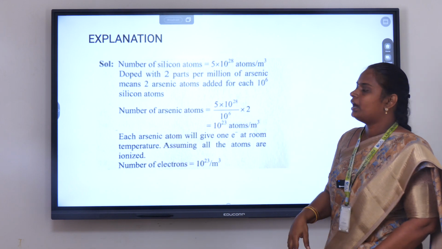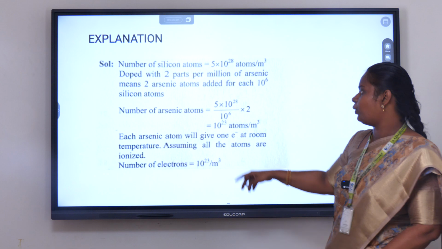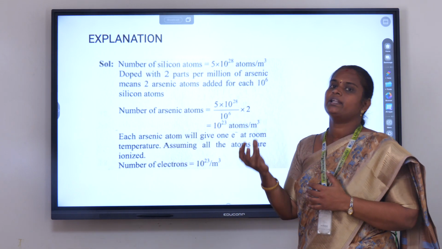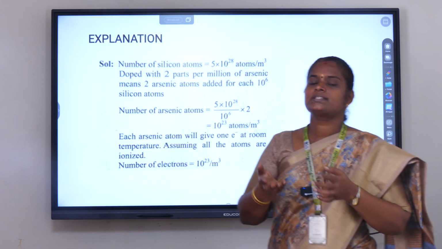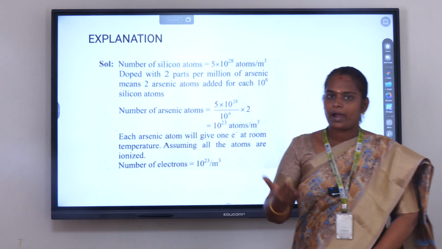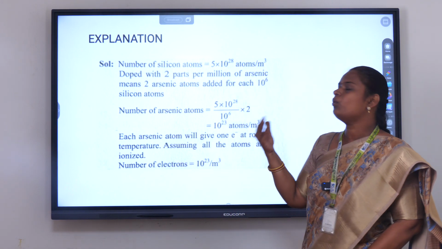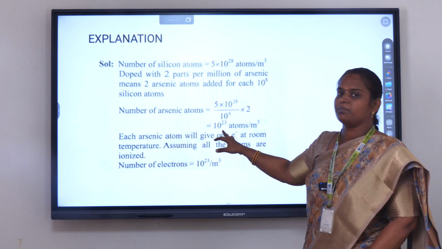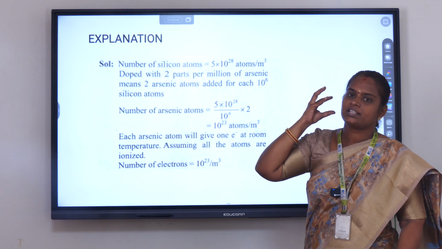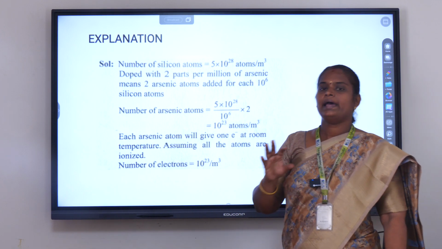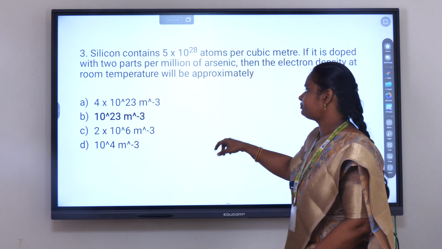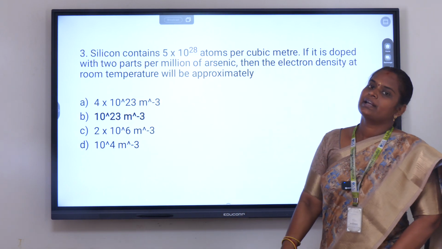We find the number of arsenic atoms is equal to 10 to the power of 23. This many arsenic atoms are added into the silicon. Each arsenic atom will give 1 electron at room temperature. All these atoms are ionized, meaning 10 to the power of 23 arsenic atoms will give electrons. So the number of electrons is equal to 10 to the power of 23. The second one is the correct answer.